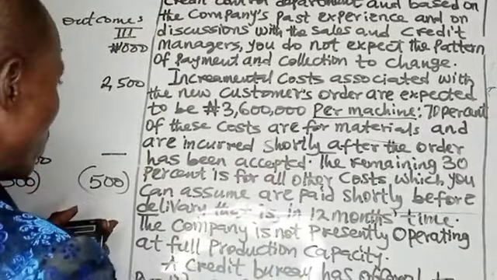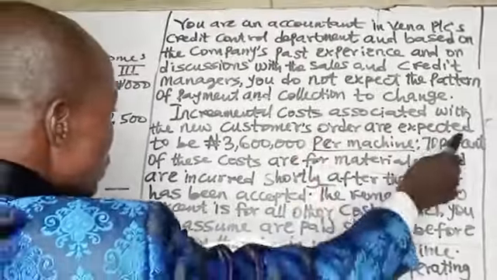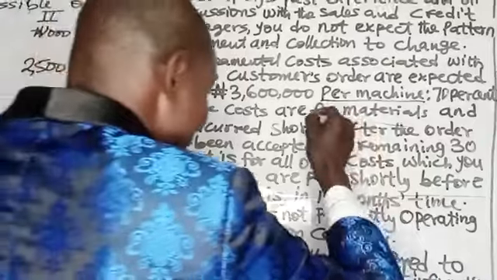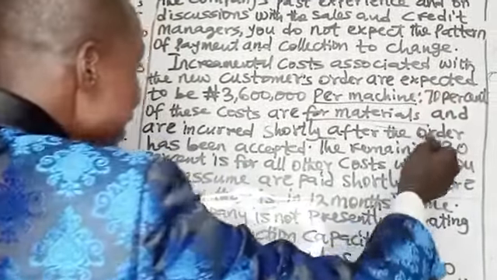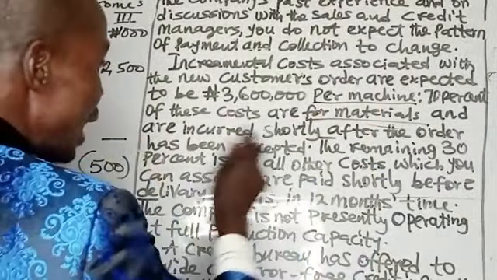Incremental costs associated with this: 70% of these costs are for materials, and they are incurred shortly after the order has been accepted.